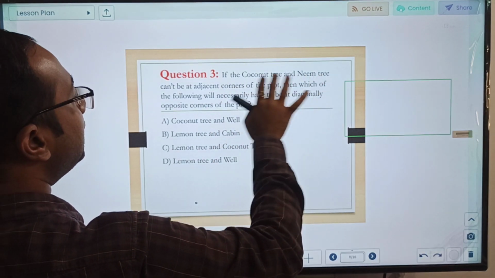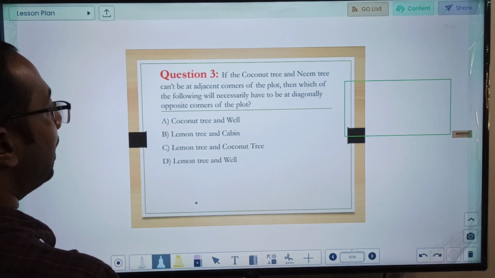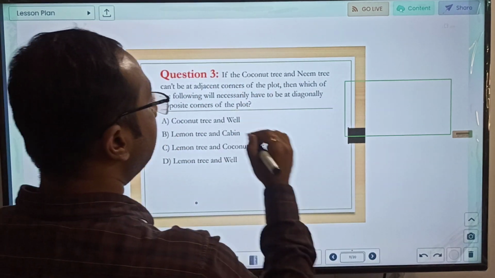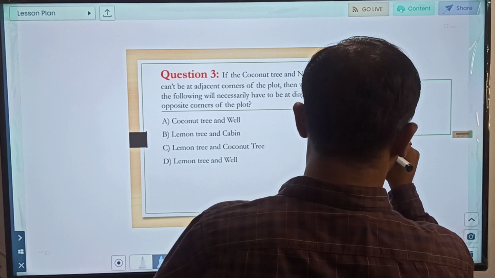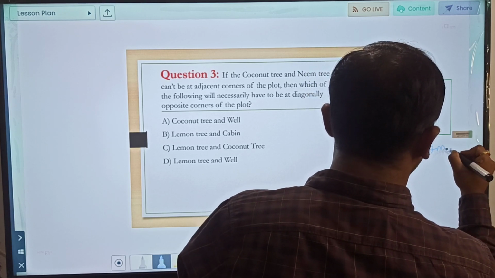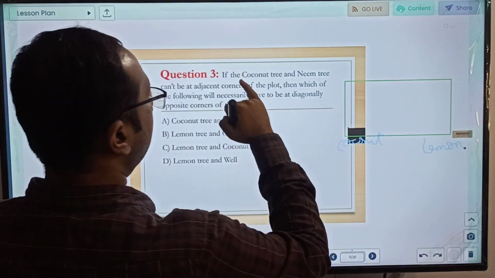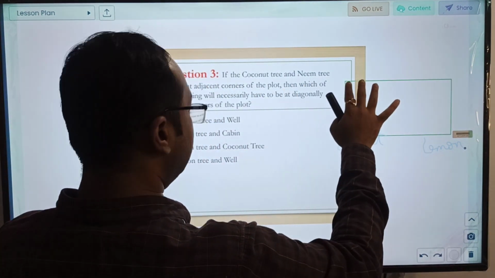If coconut tree and neem tree cannot be at adjacent corners of the plot, then which of the following necessarily have to be at diagonally opposite? So coconut and neem cannot be adjacent. So if we consider this was coconut, here was lemon, okay, so what will happen? Coconut and neem cannot be adjacent. So coconut and neem cannot come here.